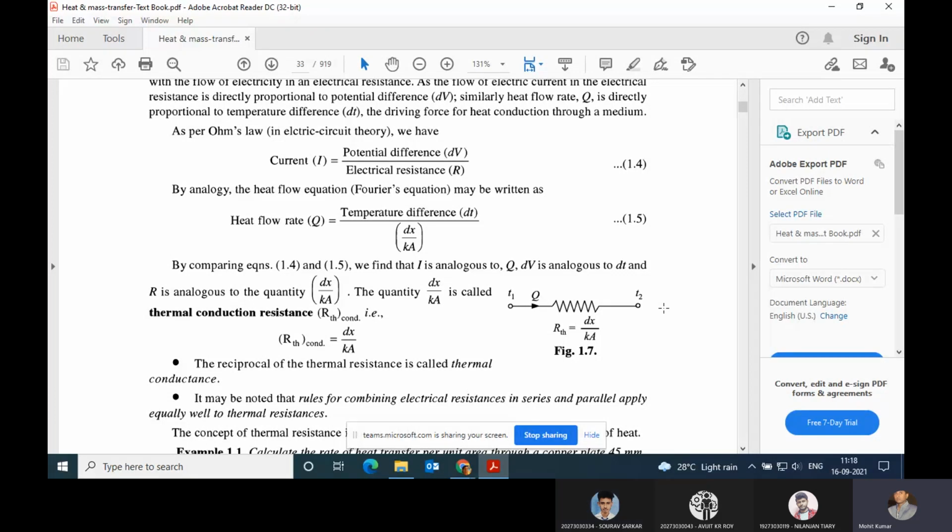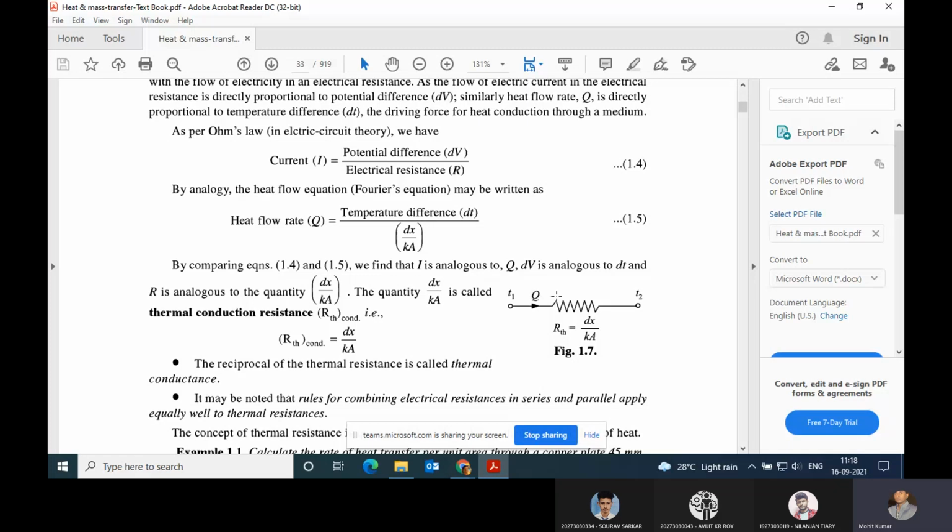Heat transfer always goes from hotter to colder side. Yes, sir. So that's why the direction of Q is given like this. Q is heat flow, the rate of heat transfer. The heat is flowing from the hotter to the colder side, and in between the two bodies, what do we have? Is there anything present in between?